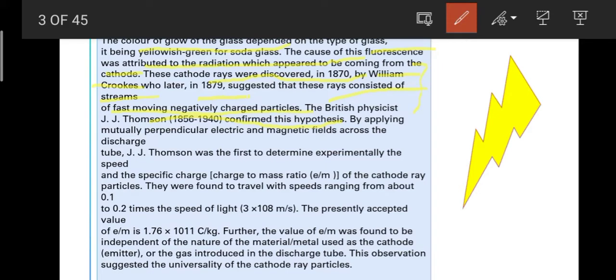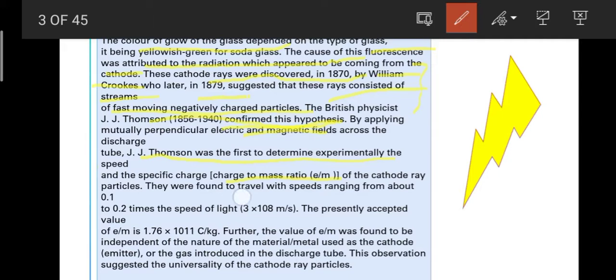By applying mutually perpendicular electric and magnetic fields across the discharge tube, J.J. Thomson was the first to determine the charge to mass ratio, also known as specific charge, or the e/m ratio, of the cathode ray particles.